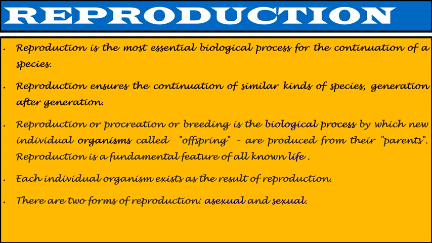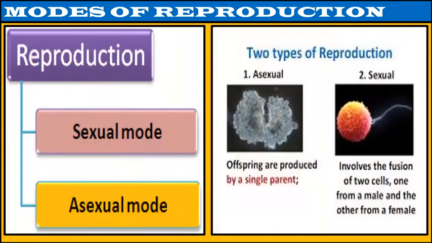Basically, there are two forms of reproduction: asexual reproduction and sexual reproduction. If you see the modes of reproduction, sexual mode of reproduction is: in sexual reproduction, two parents, a male and a female, are needed to produce a new individual. Both the male and female have different reproductive parts.